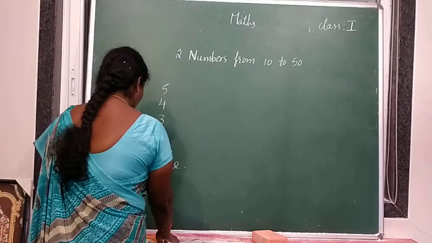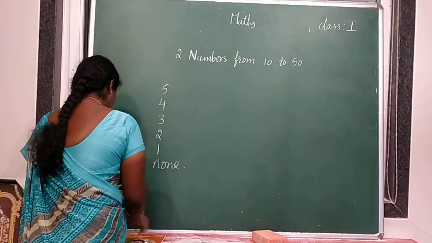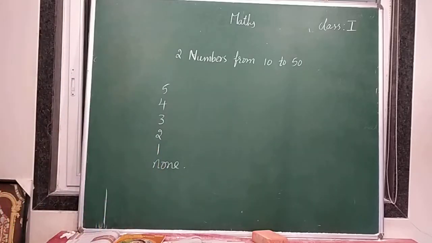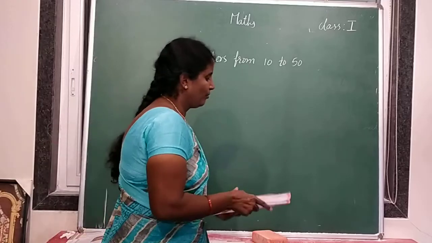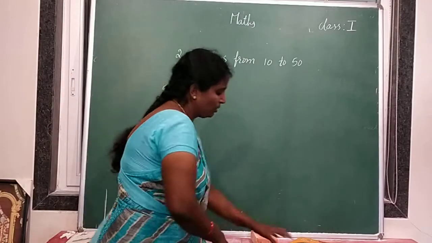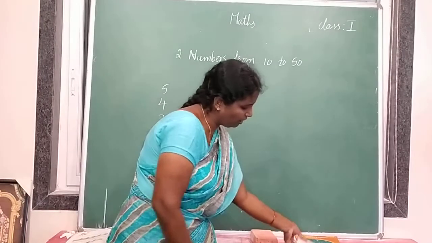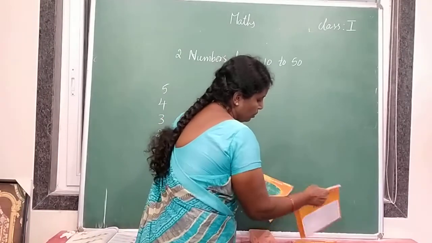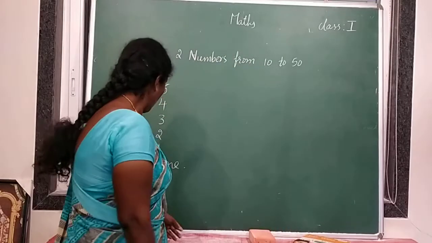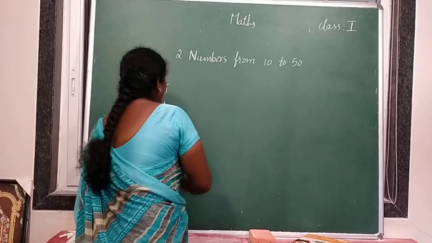Similarly here I bought some books. See here, how many books are there on the table? 1, 2, 3, 4 books are there. So how many are there? 4 books are there.